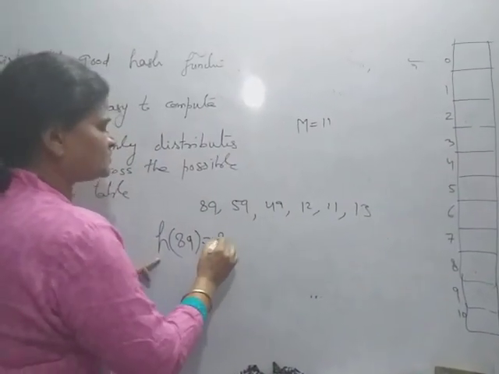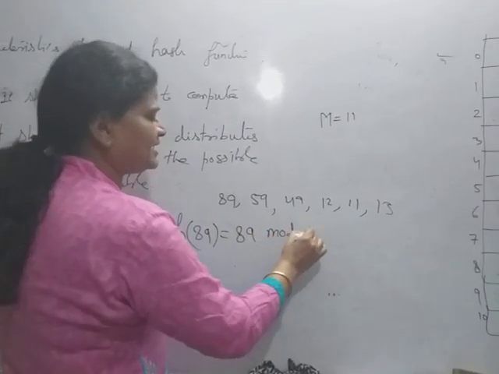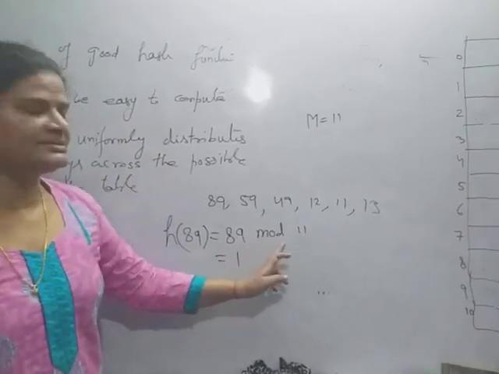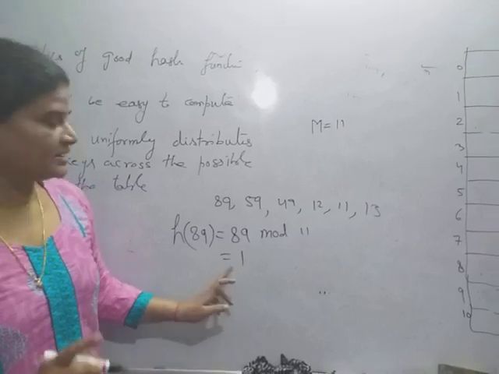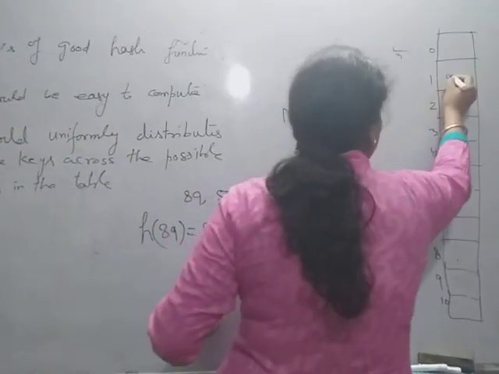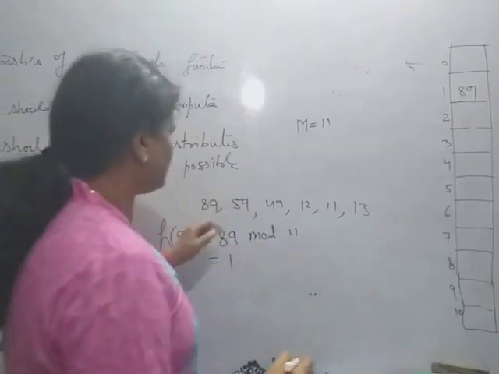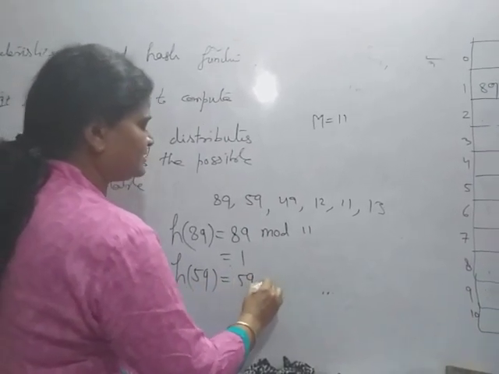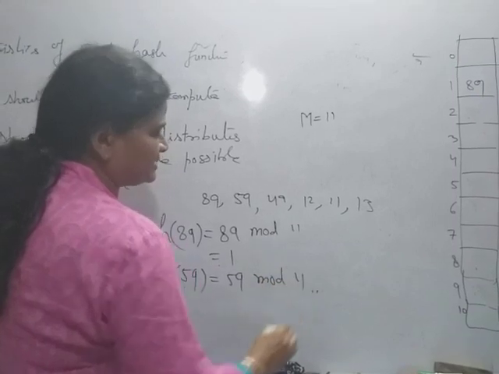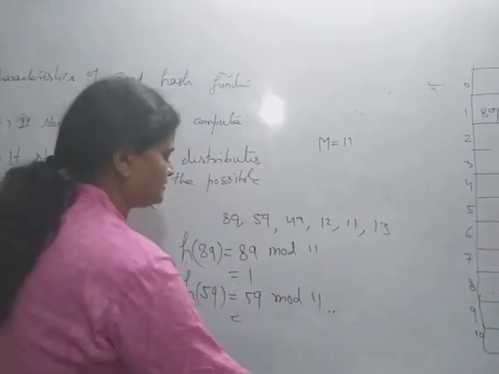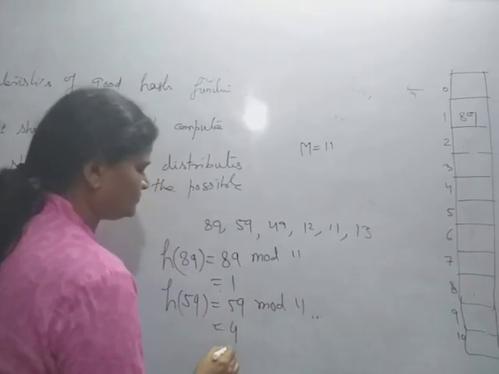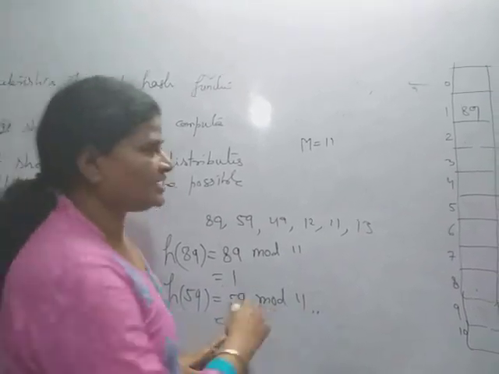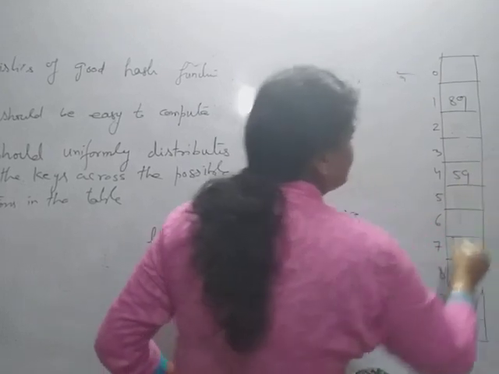Now 89 mod 11. So the address is 1. 89 divided by 11, the remainder is 1. So 89 will be stored at location 1. Now 59, h(59) is 59 mod 11, which is 4. So the 59 will be stored here.